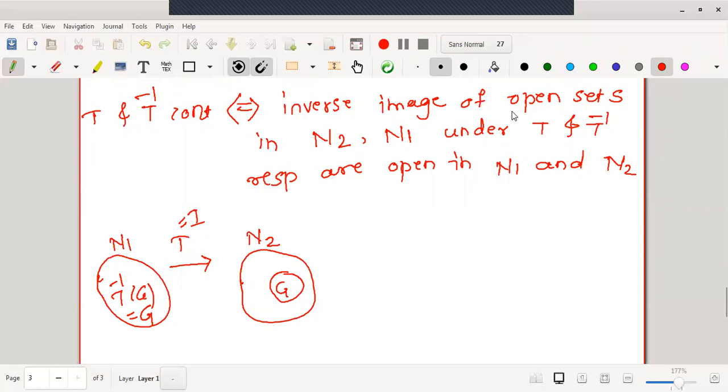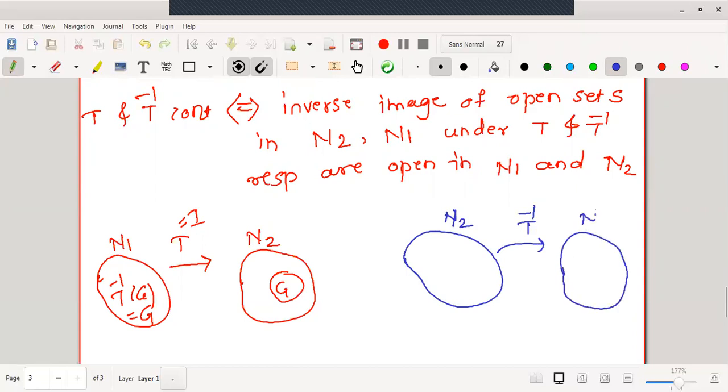Now, under T inverse, what will happen? The domain will be N2, the mapping is T inverse, and the codomain is N1. Now, if I start with, say, H as an open set in N1, what will be the inverse image? As T is the identity, its inverse will be the identity again. Therefore, the inverse image in N2 is H again, so H is open in N2. Therefore, H open in N1 will give us H open in N2.